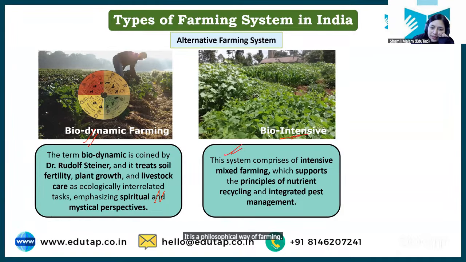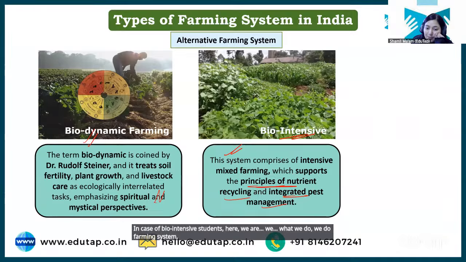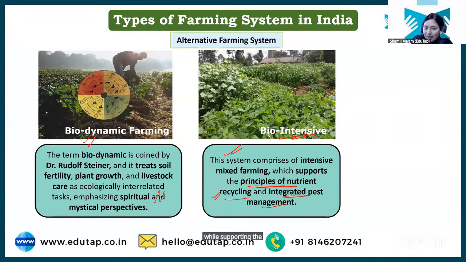Then we have bio-intensive. In case of bio-intensive, students, we do farming while supporting the nutrient cycle that is there in nature. Whatever nutrient cycle, nitrogen cycle, carbon cycle, oxygen cycle, sulfur cycle, we are doing agriculture in such a way that nutrient cycles are supported.